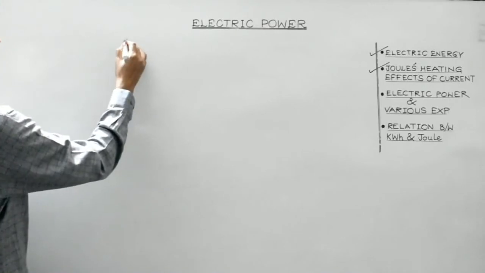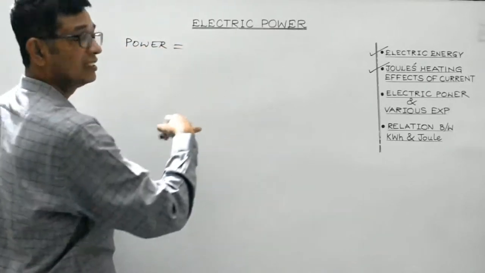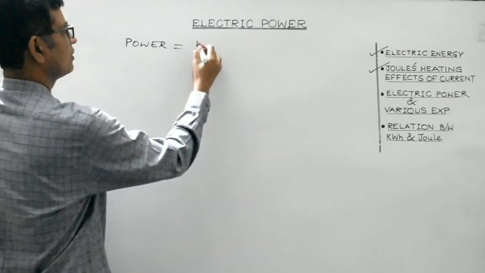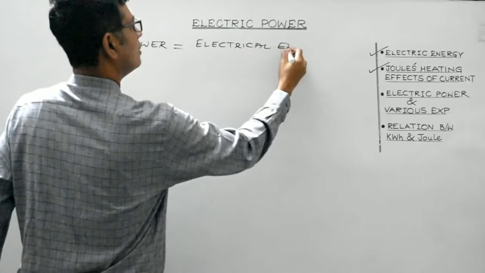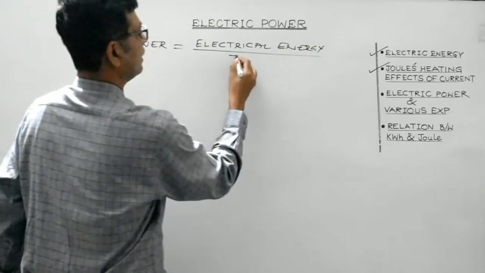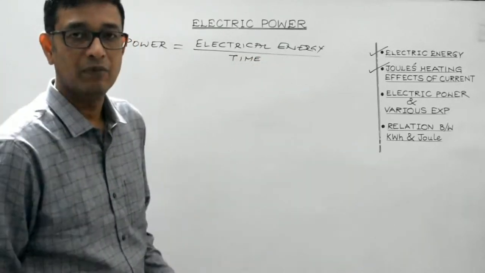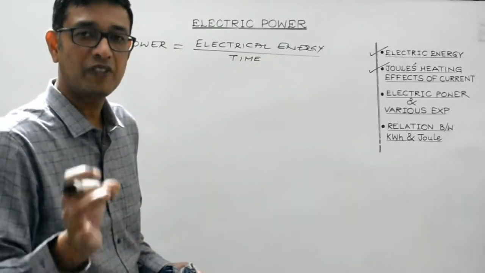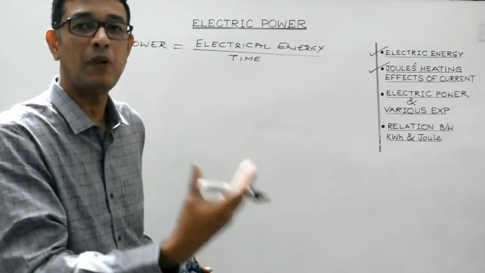So power is the rate of consumption of electrical energy, that is, electrical energy divided by time. Rate means divided by time. So the rate of consumption of electrical energy of an electric circuit is known as its power.